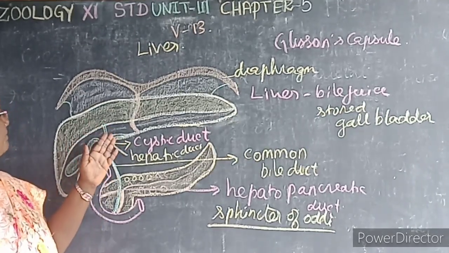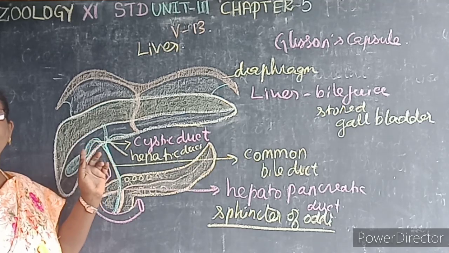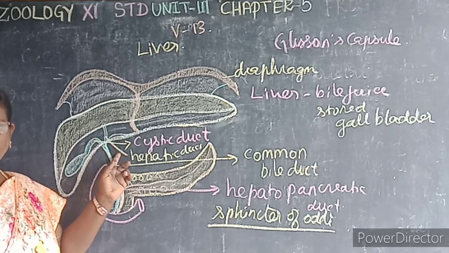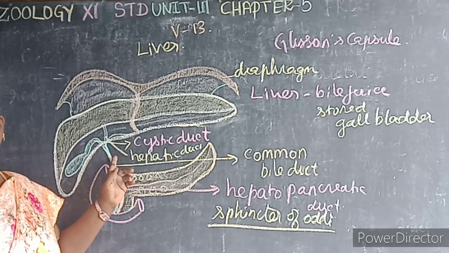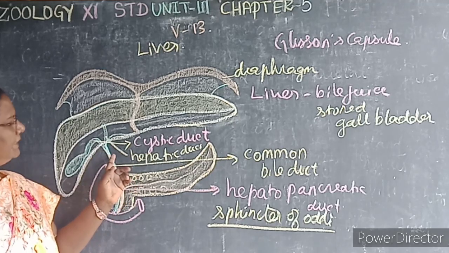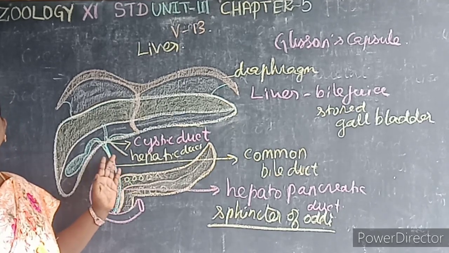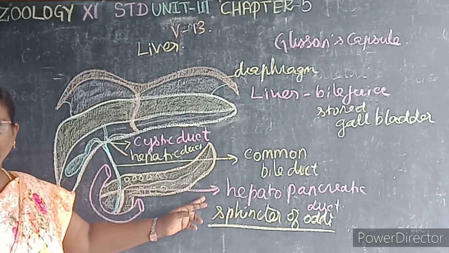And then this bile juice is stored in the gallbladder. The gallbladder has a cystic duct. The liver has a hepatic duct. Both join to form the common bile duct. This common bile duct opens into the duodenum along with the main pancreatic duct. Hence, it forms the hepatopancreatic duct.